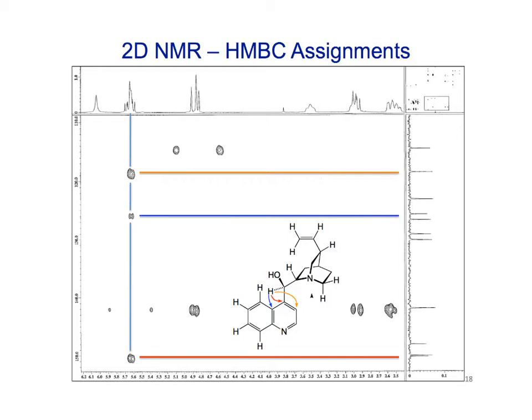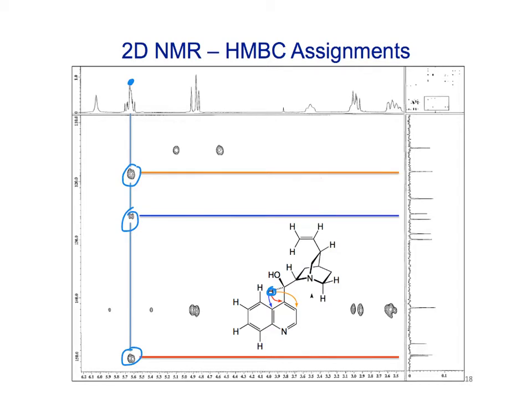So, what we can do here, right here in blue, this peak up here, remember, was the proton that's next to the alcohol. So that's this one right here. And if we just go down from there, we see a peak here, one here, and one here.